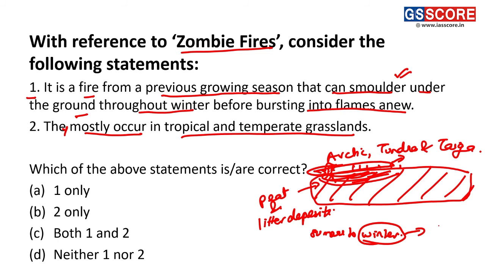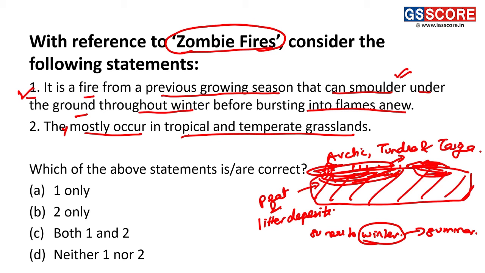And when the season changes again to summer, these fires which are present underground re-emerge in other parts of this region, thus causing the fires again. This phenomenon is basically called the zombie fire. Looking at this zombie fire, statement 1 becomes the correct statement.